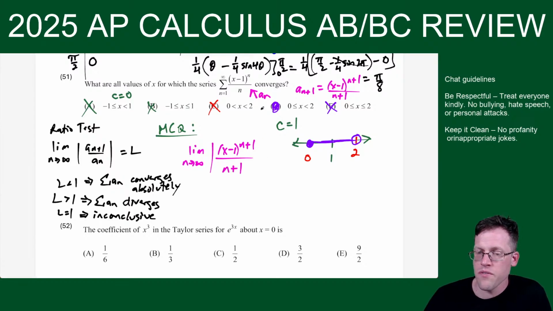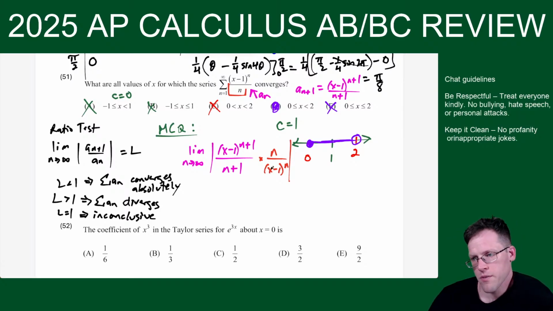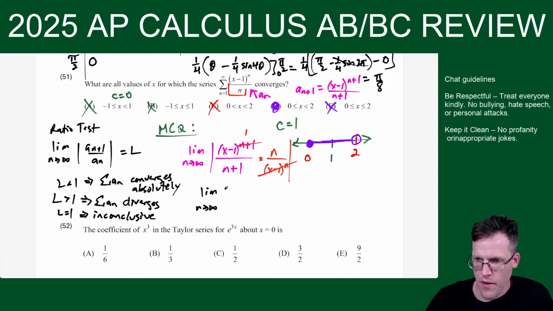But now when you divide by a sub n, dividing by a fraction, you really just multiply by the reciprocal. So I could go times n over x minus 1 to the n. Now x minus 1 to the n plus 1 over x minus 1 to the n wipes out and leaves us with a power of 1. So now this is the limit as n goes to infinity of absolute value x minus 1 times, I could say absolute value of n over n plus 1, separate like this.